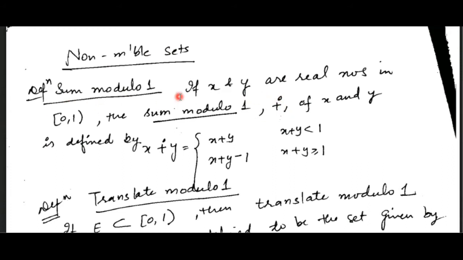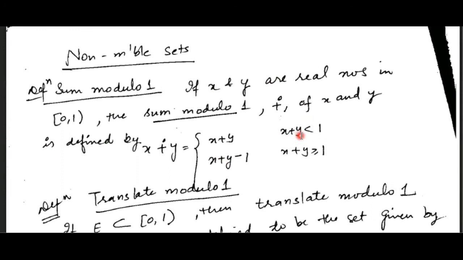One is the sum modulo 1. This is denoted by this symbol, a plus with an upper dot. So now what is the meaning of sum modulo 1? If we take any two real numbers from this interval, the semi-open interval [0, 1), so if x and y are two real numbers in this interval, then the sum modulo 1 of x and y is defined like this.